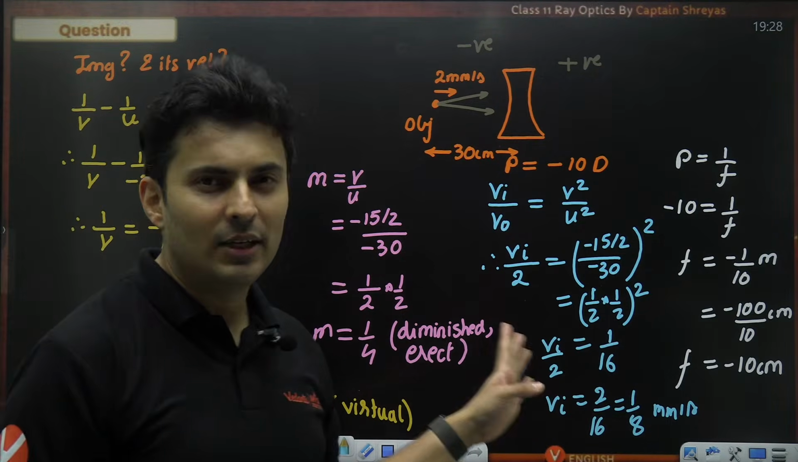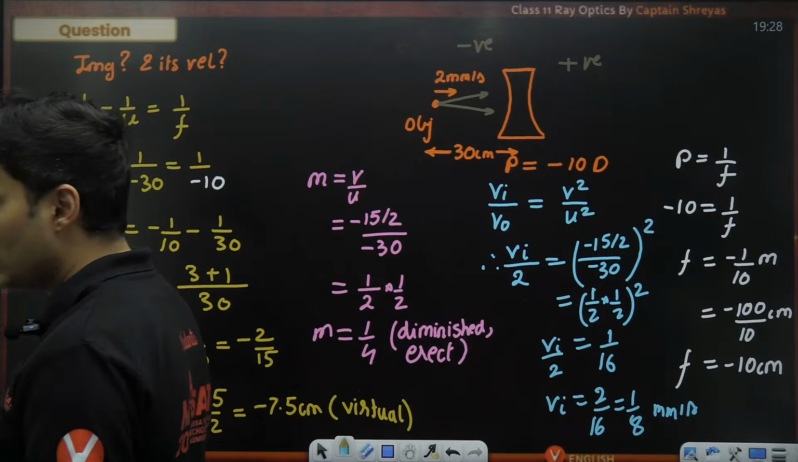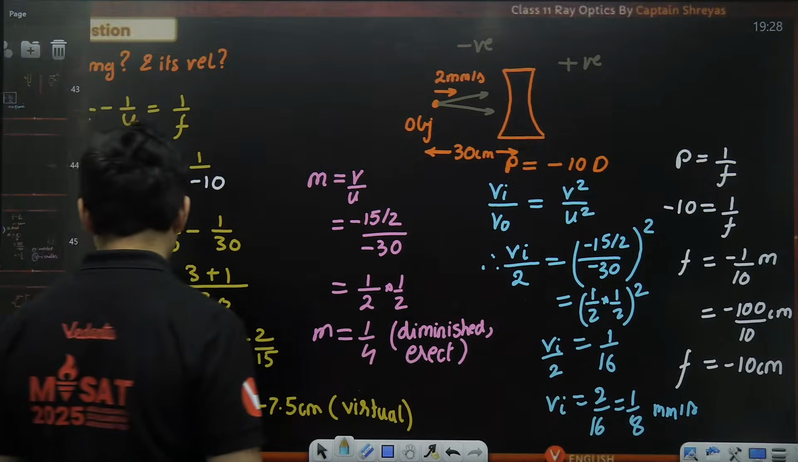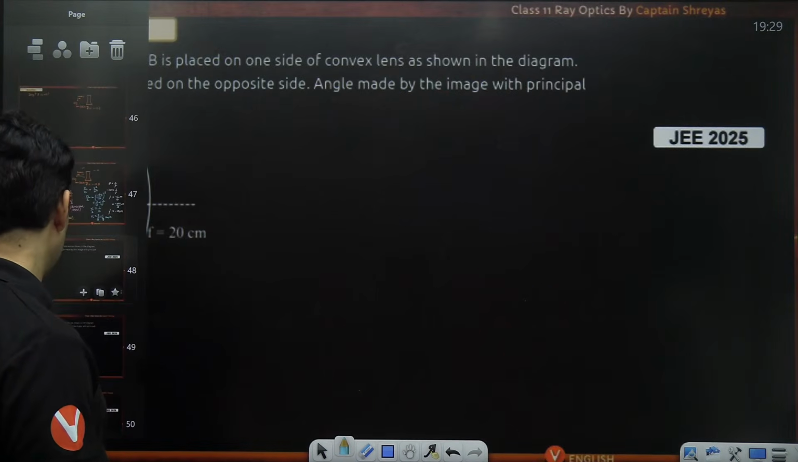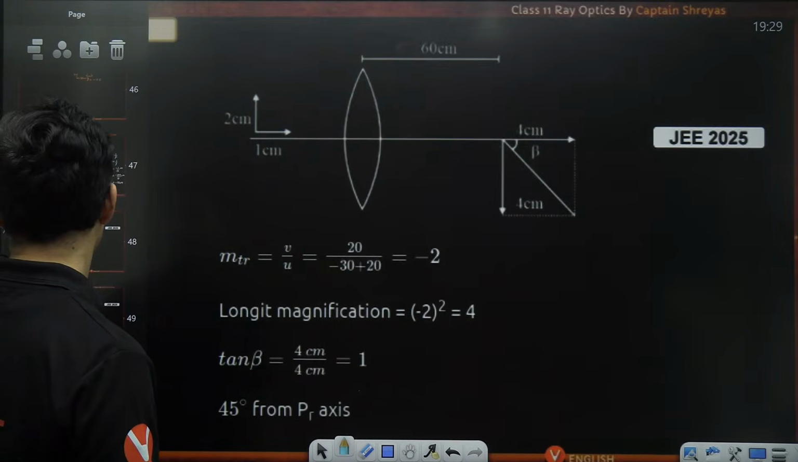So this kind of questions I'm pretty sure you can solve now. Clear, guys? Okay, so these are the kind of questions that you can get in lenses. Well, we'll solve one more question before ending the class because this is a good question. So where is it? Yeah, this one.